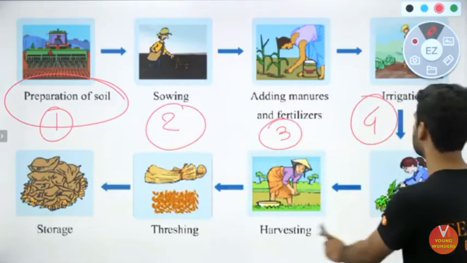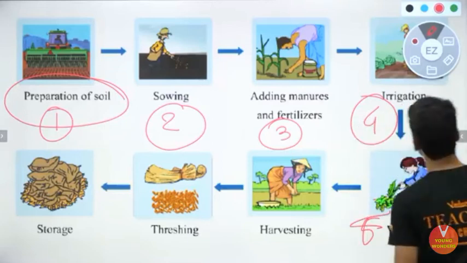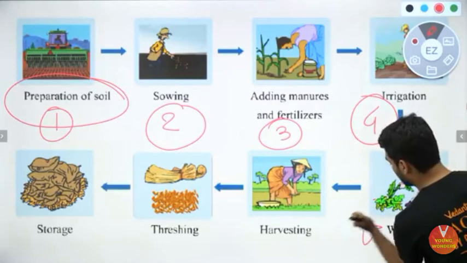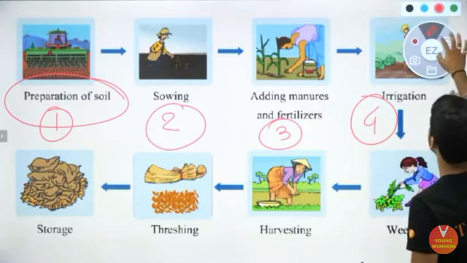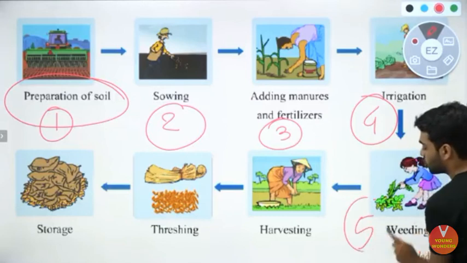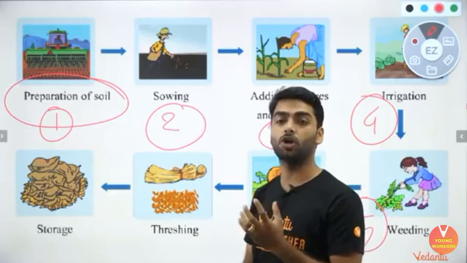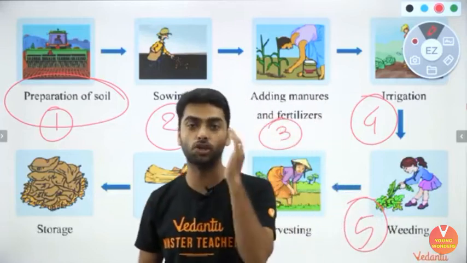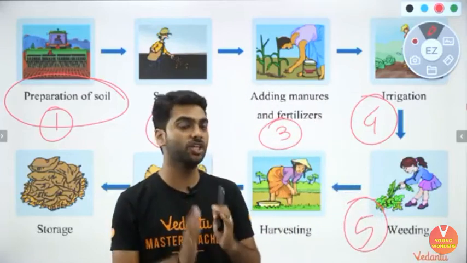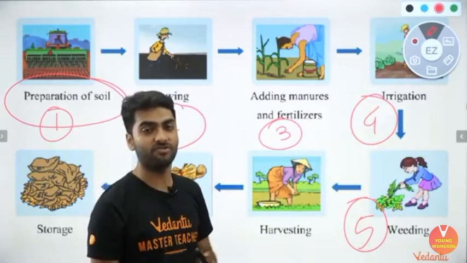The next comes weeding. Weeding is removal of the excess of grass or excess of unwanted plants near the crops. So weeds are the excess unwanted plants that are growing near your crops, which need to be removed so that your crop gets sufficient nutrients and minerals for its growth. A very important process in farming, that is weeding.